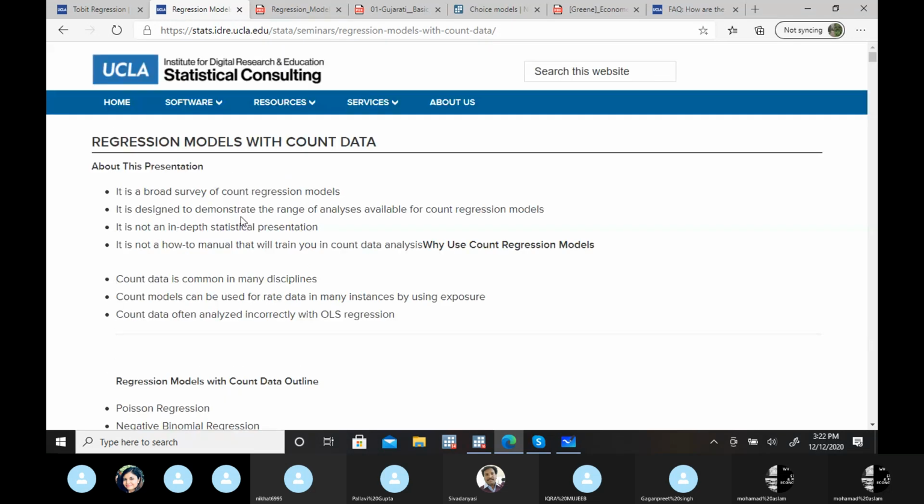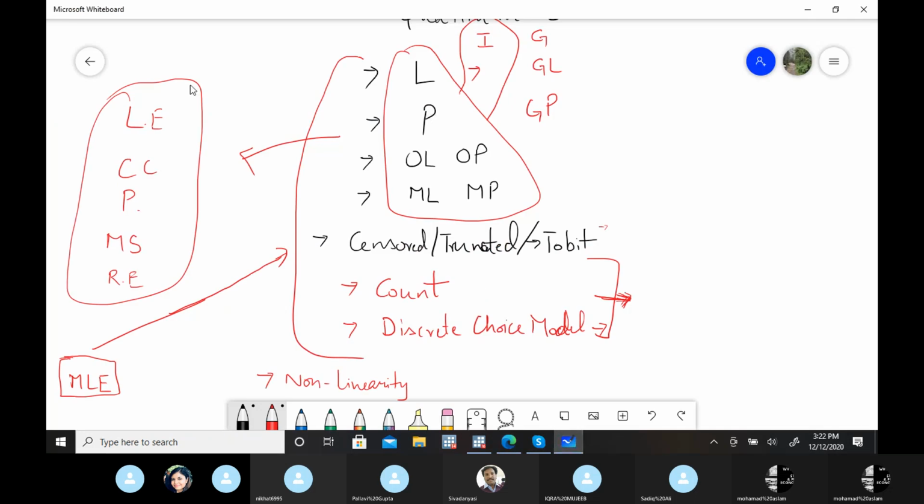So these are the other dimensions where you can study this MLE methodology, and these are the basic models we can apply for these cases. These are the other two fields where you can apply these models. But in economics, if you are doing studies from agriculture or labor, then they are not applicable.